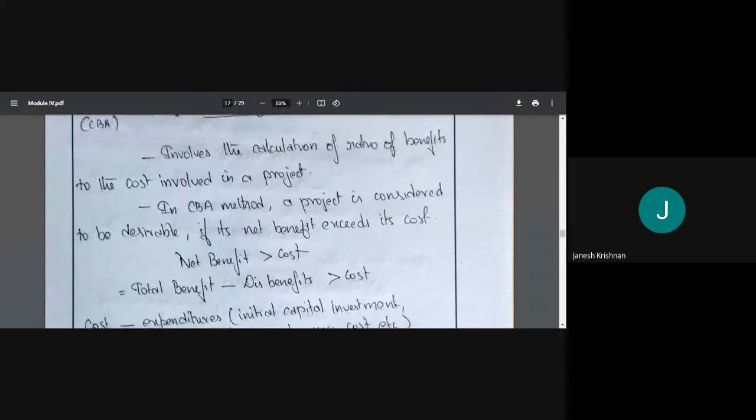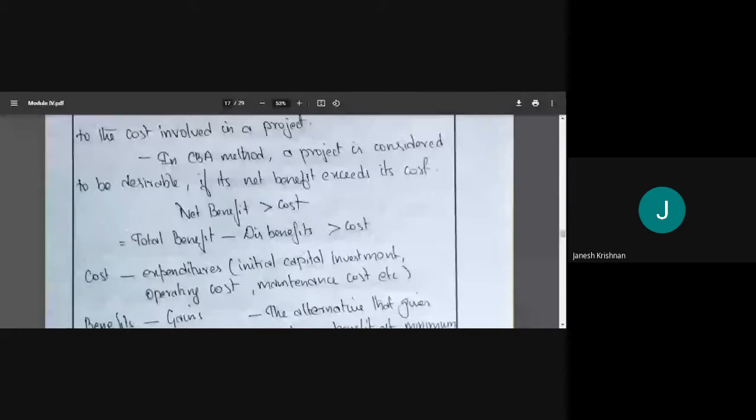And what is cost? Cost means the expenditure. Expenditure means the initial investment. So we need an office, we need manufacturing, so initial investment will be there. Then the operating cost is there. Then we need raw materials, we need personnel, we need electricity. So that will be operation cost. And similarly, we'll be having maintenance cost also. We'll have to maintain the equipment, do the maintenance work also. All these things come under cost.